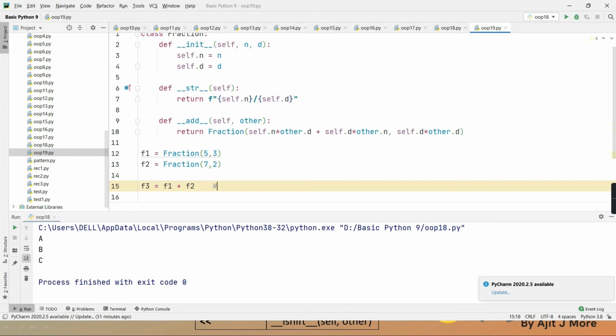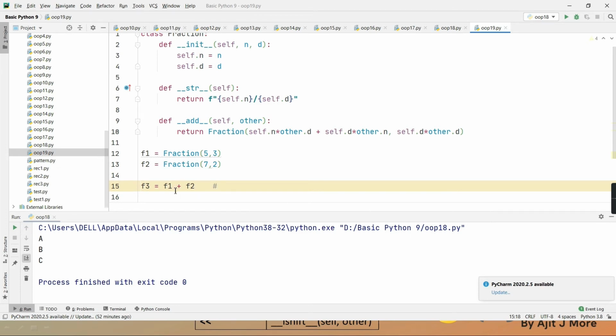Who is the user defined data type over here? Yes guys, why are you taking so much time? Plus operator. Plus is an operator. Type I am asking. User defined data type. Fraction. Yes. Class fraction is the new user defined data type. But are you operating on variables of that new user defined data type? Is f1 a variable of fraction? Is f2 a variable of fraction? F1 and f2, are they two copies of the fraction class? They are two objects, two variables of the fraction class. So on fraction class objects you are operating with that plus,